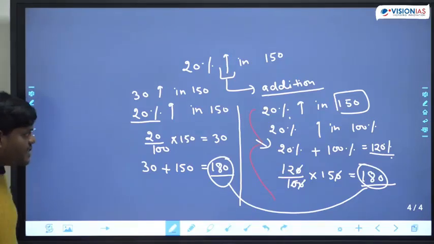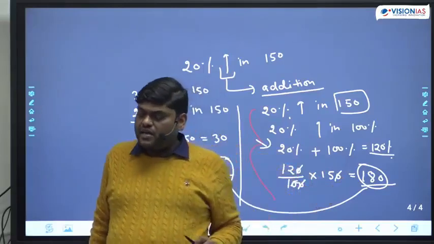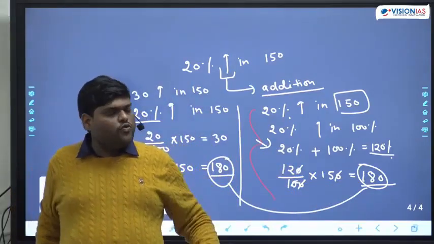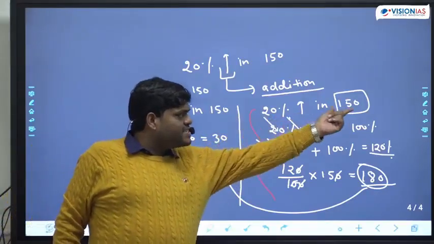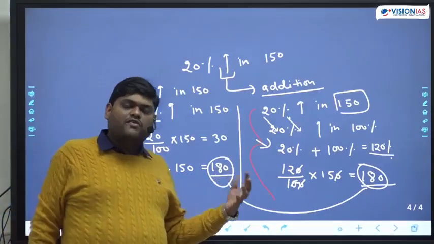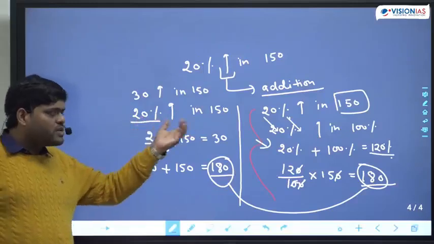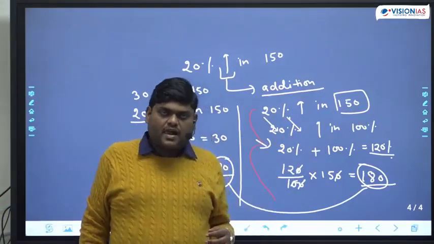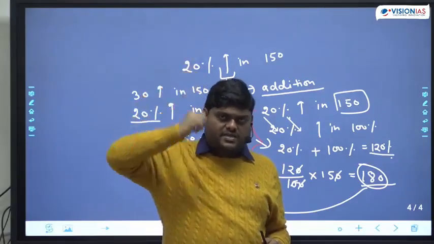Last line, see, the second part is 20% increment in 150. So I told you one way is change both. One thing is percentage, one thing is in number. So either we can change both into percentage or we can change both into number. In the first part, we have changed both into number. In the second part, we can change both into percentage. Okay? Suppose I say increase my height by 20%.